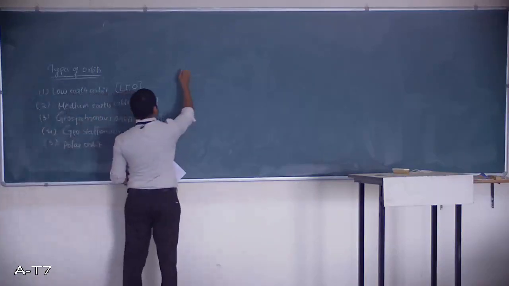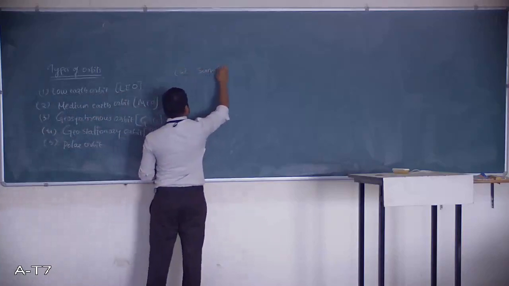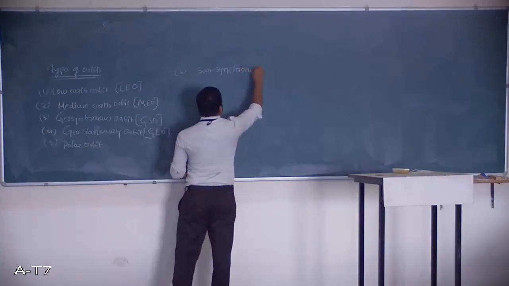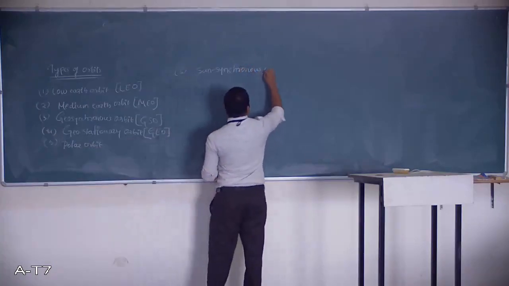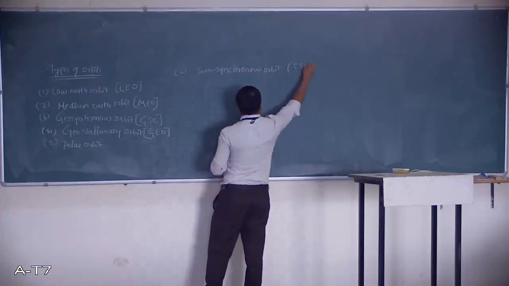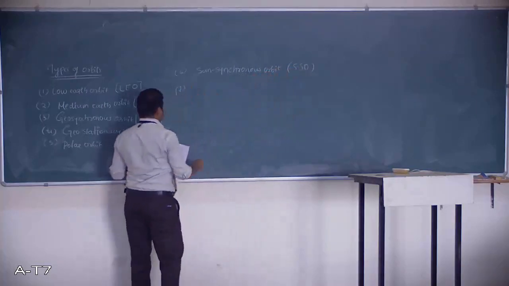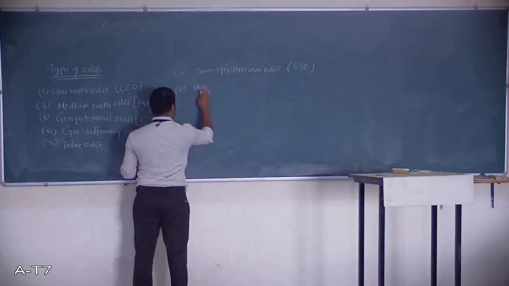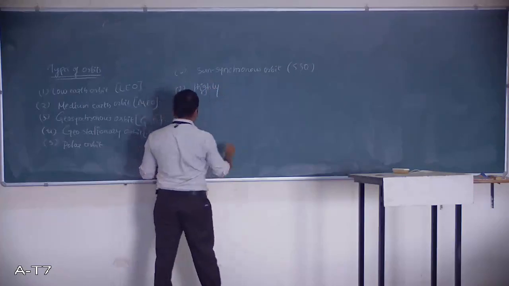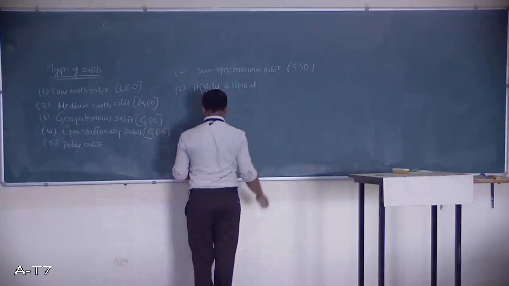Next, the sixth one is sun synchronous orbit, SSO. Last one, highly elliptical orbit.